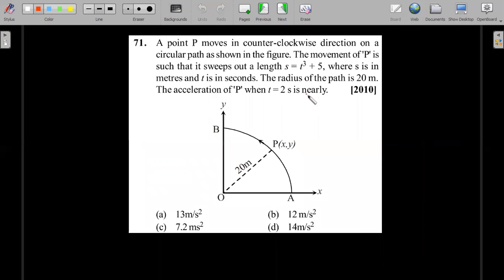Right, let's move forward. Another straightforward but often asked situation in non-uniform circular motion. A point P moves in counterclockwise direction on a circular path as shown in the figure. The movement of P is such that it sweeps out a length of S is equal to distance TQ plus phi on this arc. The radius of the path is 20 meter and the acceleration of point P at 2 seconds is nearly.